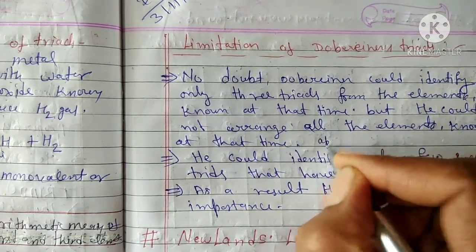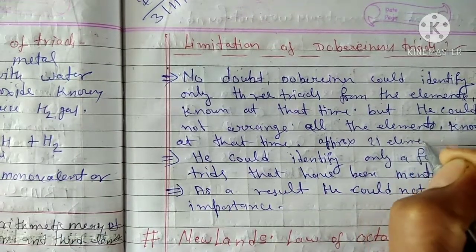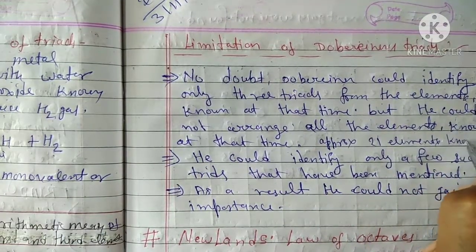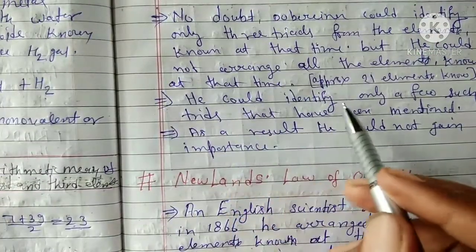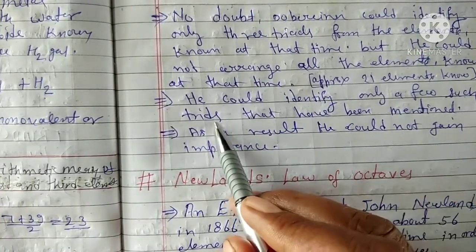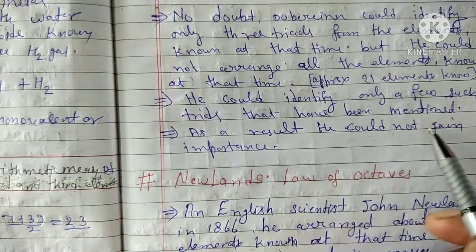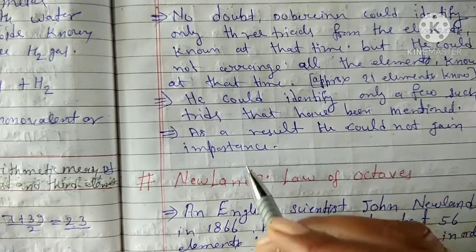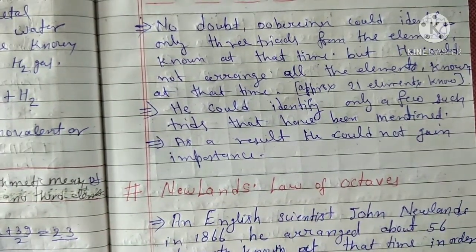Approximately 21 elements were known. Okay, students, he could identify only a few such triads that have been mentioned. As a result, he could not gain importance. वो कोई importance आपका gain नहीं कर पाया.